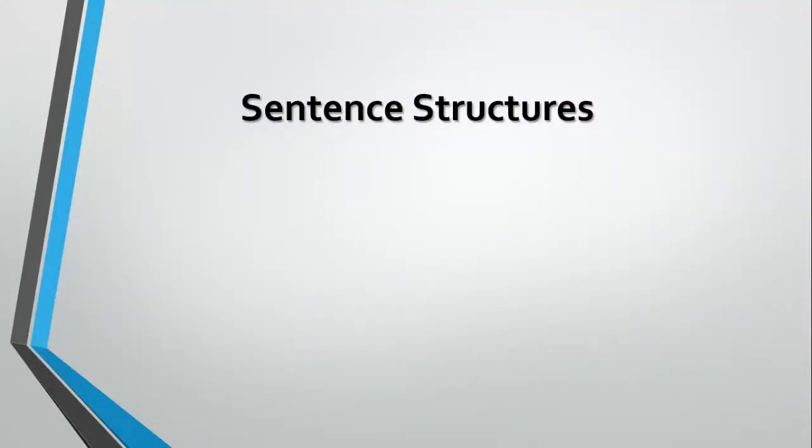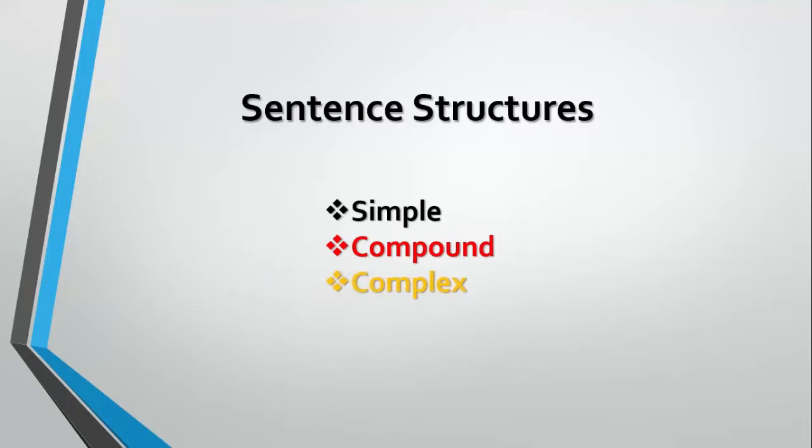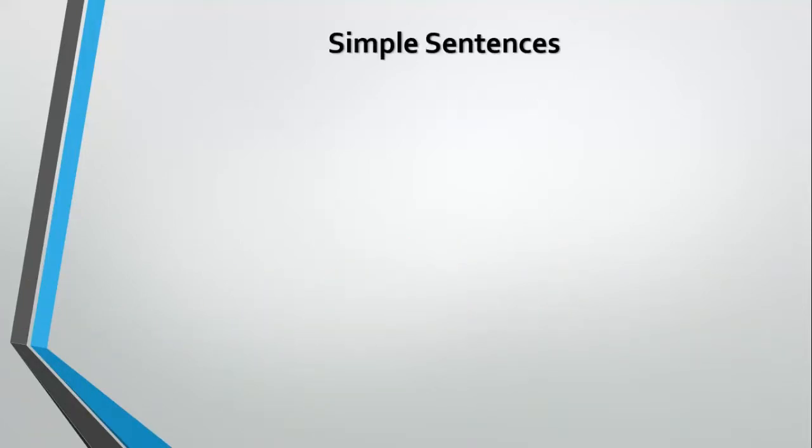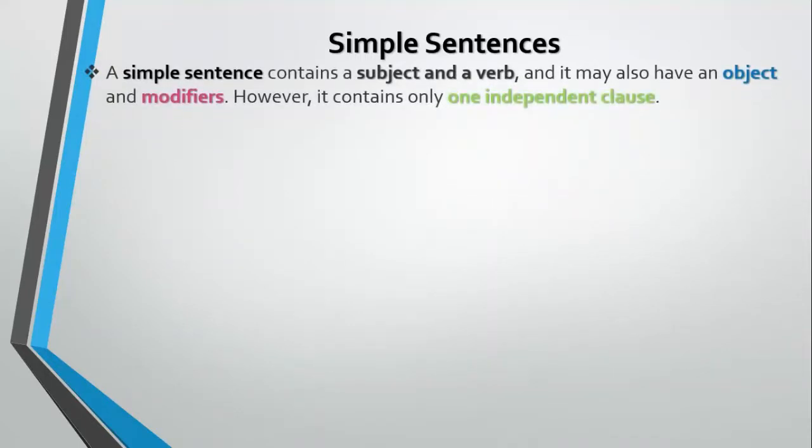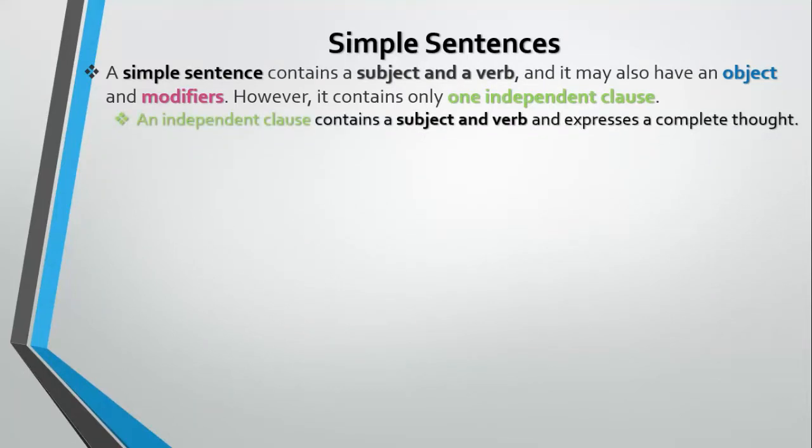As far as sentence structures are concerned, there are four sentence structures: simple, compound, complex, and compound complex. First, I will discuss simple sentences. A simple sentence contains a subject and a verb, and it may also have an object and modifiers. However, it contains only one independent clause. An independent clause contains a subject and verb and expresses a complete thought.